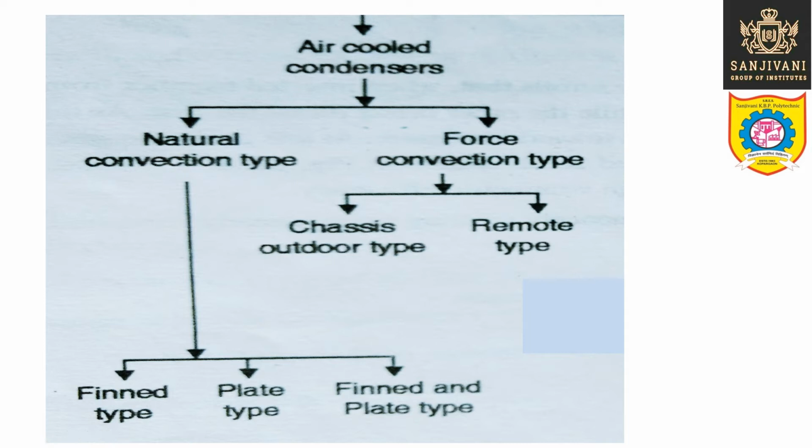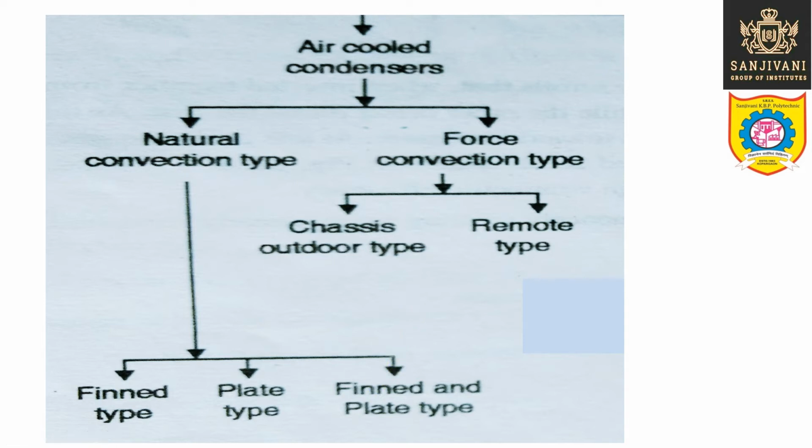So the surface area of the condenser coil may not be sufficient for the heat transfer. So that area is increased. When the area is increased, the rate of heat transfer increases, and for increasing the area, we are adding the fins or the plates as extended surfaces to the coils of the condenser.